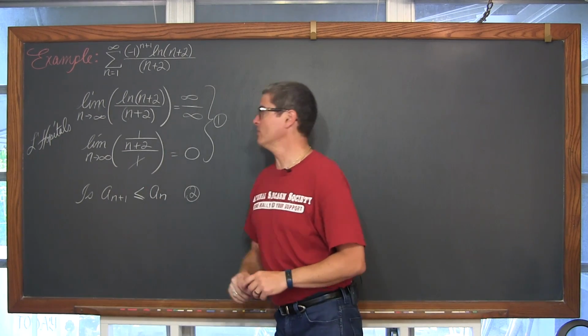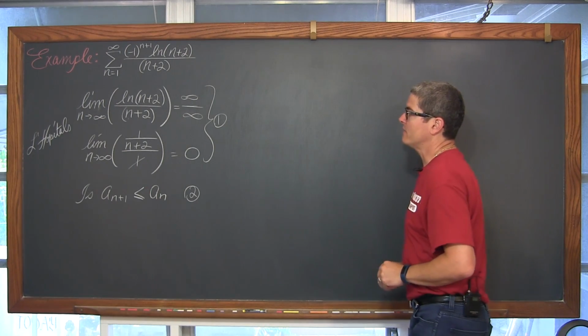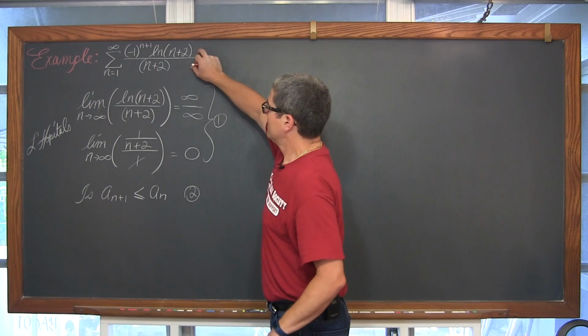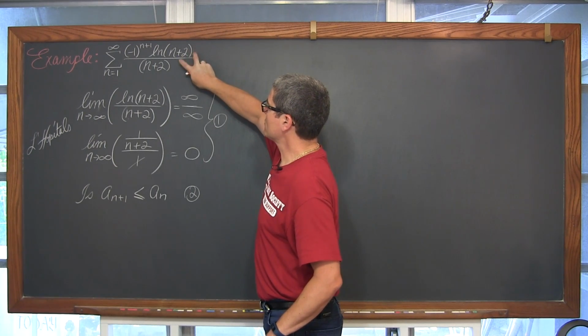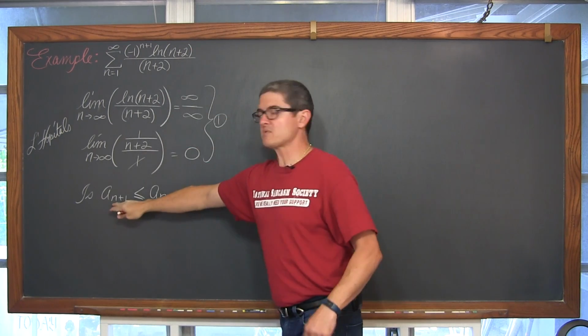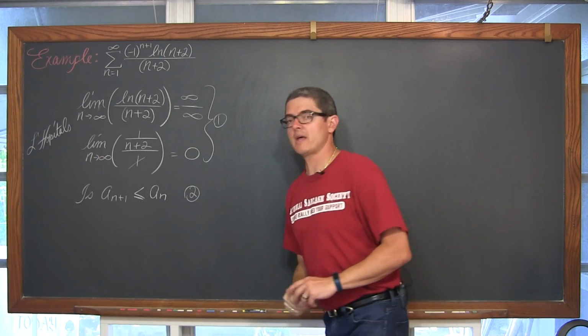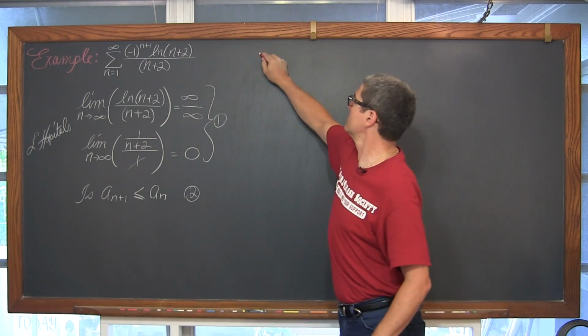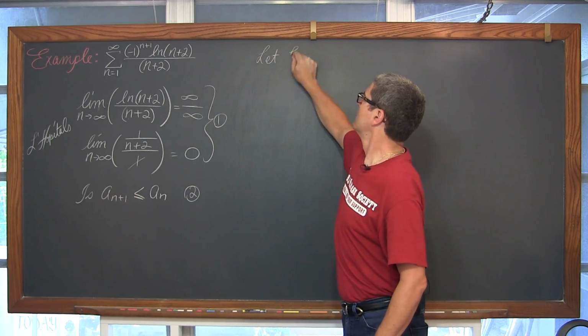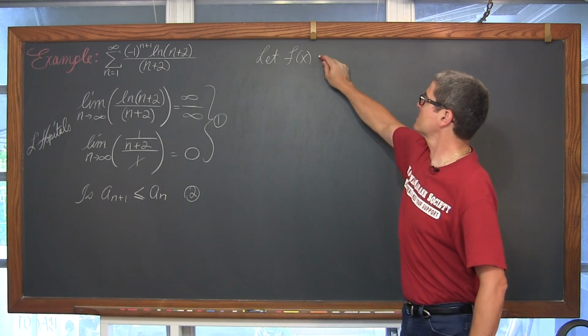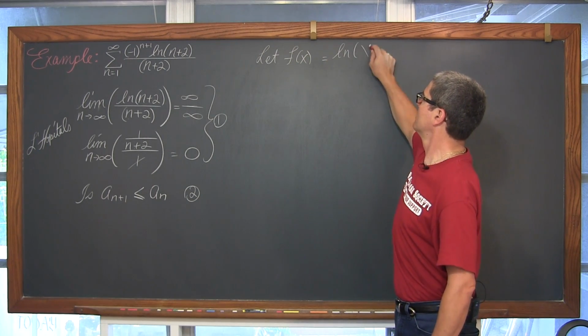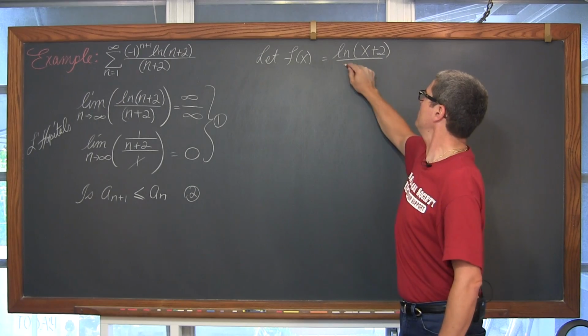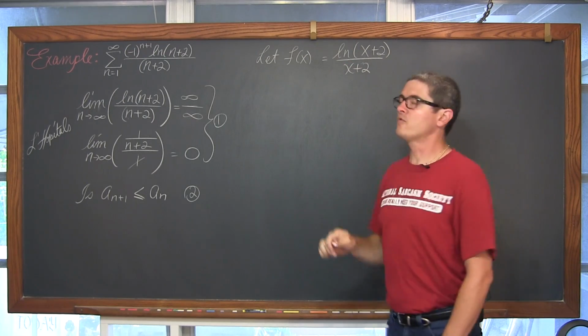So is this true? Is this a decreasing function? And instead of, with this natural log notation, doing a substitution of n plus 1 and comparing it to just n, let's go ahead and this time say let f of x equal the natural log of x plus 2 over x plus 2.